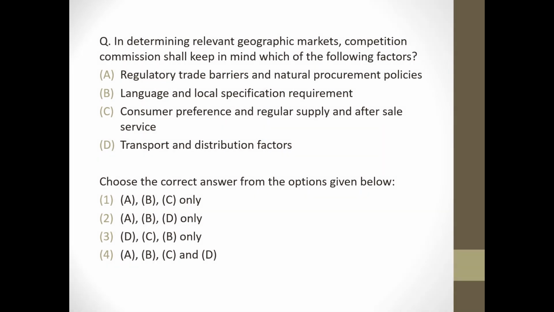Next question. In determining relevant geographic markets, Competition Commission shall keep in mind which of the following factors? Regulatory trade barriers and natural procurement policies, correct. Language and local specification requirement, correct. Consumer preference and regular supply and after sale service, correct. Transport and distribution factors, correct. So answer will be option 4.